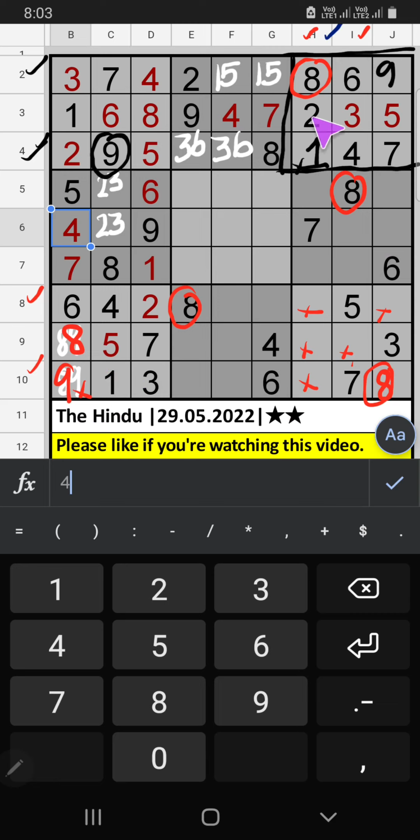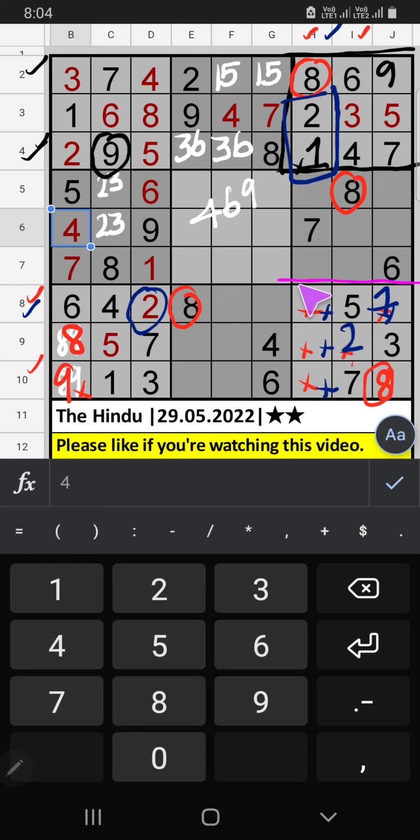Column H we have 1 and 2. So 1 and 2 can't come in these 3 cells. It will come in another 2 cells. 8th row we already have 2. So 2 can't come in this cell. 2 is confirmed here. Then 1 is here.